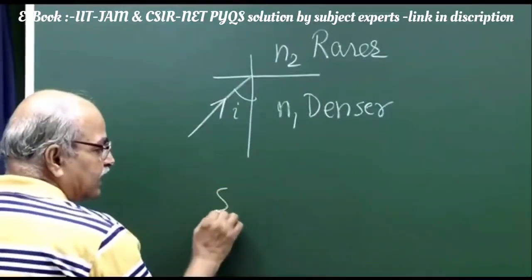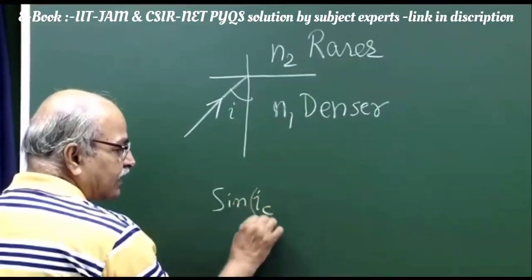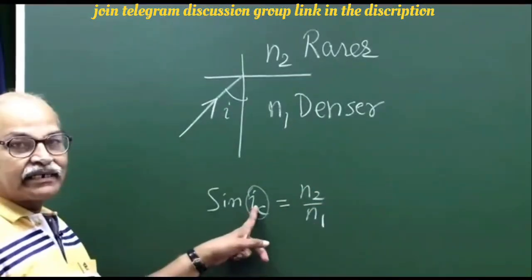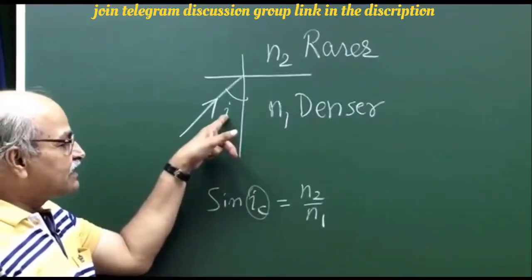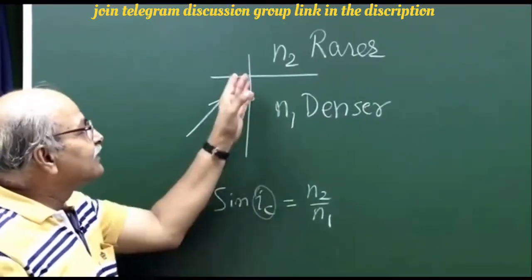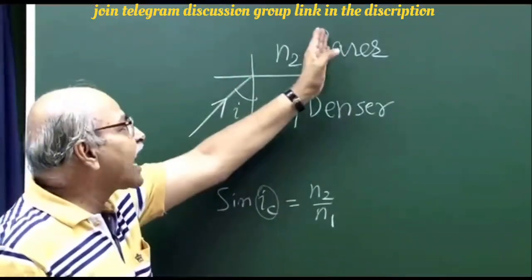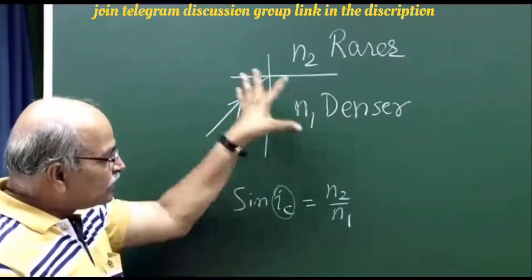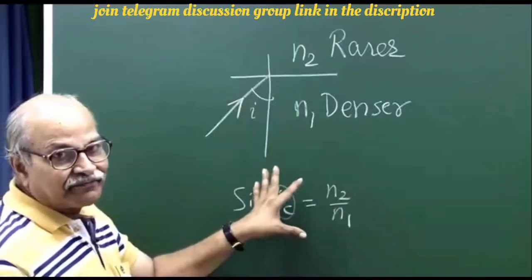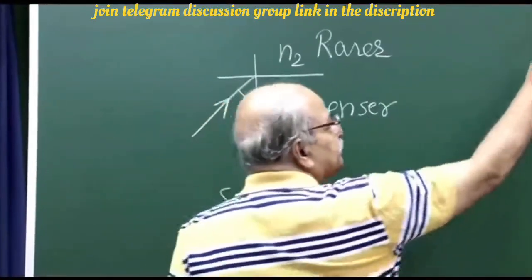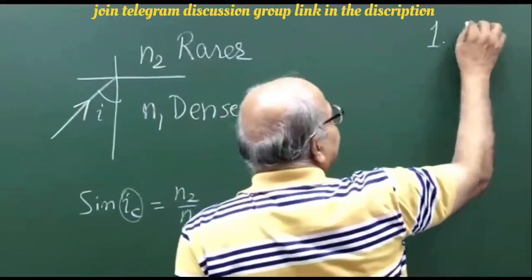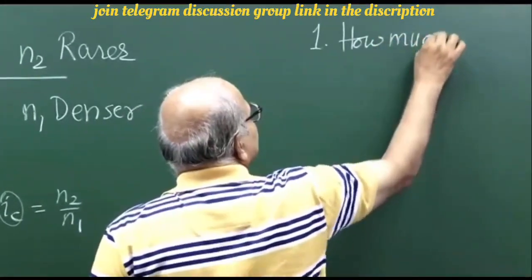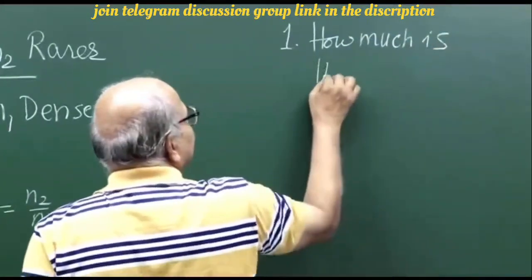So we say that sine of IC, this is the critical angle, should be equal to N2 by N1. This defines what is the critical angle, and if this angle of incidence is more than this critical angle, nothing goes out, nothing is refracted, everything is reflected. So that is how the TIR, total internal reflection, is defined. Now the first question is, what is the critical angle in our case, or how much is the critical angle?